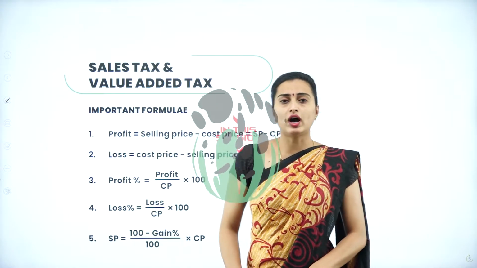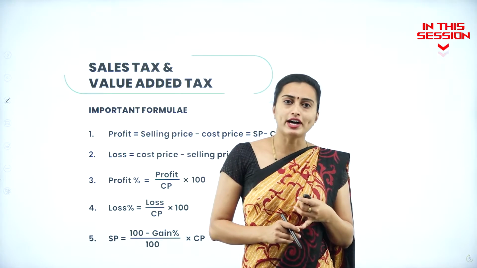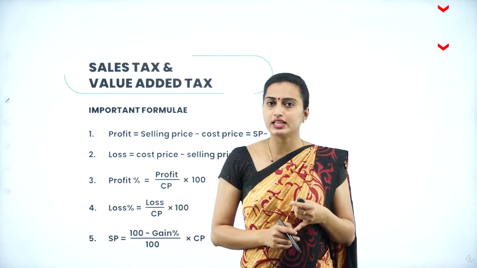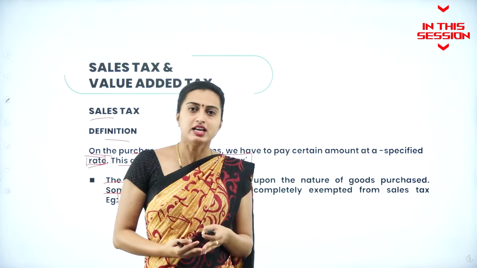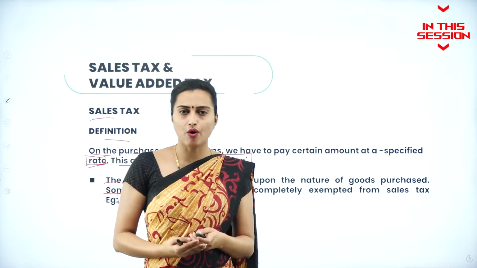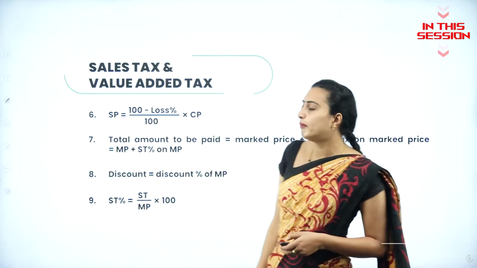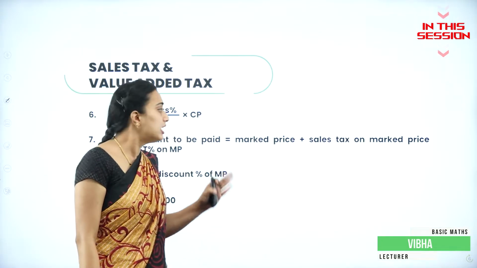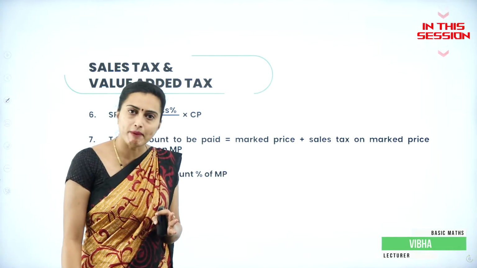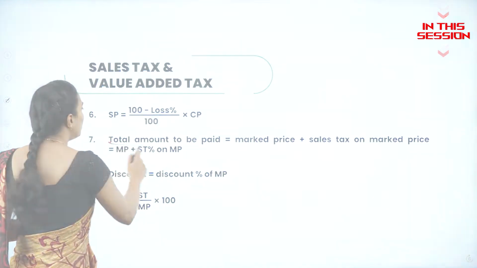Suppose if the cost price is greater than selling price, it is a loss. If cost price is lesser than selling price, it is a profit. If you want to purchase an electric item, there will be a sales tax. Like that it will move on, depending on the goods you are going to purchase. Total amount to be paid is market price plus sales tax on the market price. Okay, this is very important.